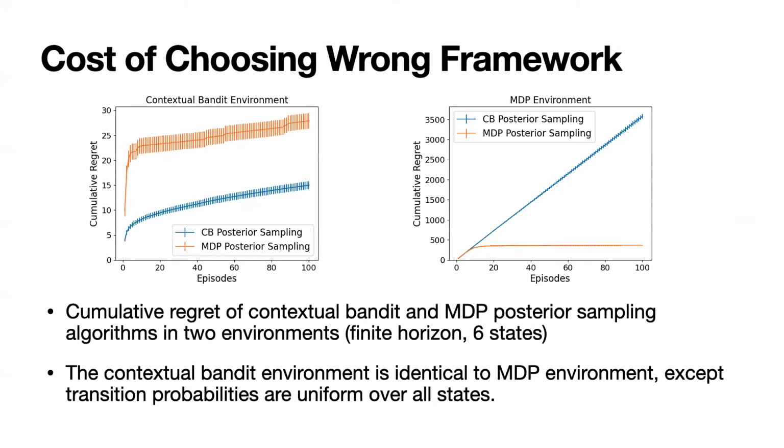Here we illustrate the cost of assuming the wrong framework. We compare a contextual bandit posterior sampling algorithm and an MDP-based posterior sampling algorithm. We plot the cumulative regret of these algorithms in both a contextual bandit and an MDP environment. The contextual bandit environment is identical to that of the MDP environment, except the transition probabilities are uniform over all states. As you can see, in the contextual bandit setting, the MDP algorithm has much greater regret than the contextual bandit algorithm. And in the MDP environment, the contextual bandit algorithm never learns the optimal policy.